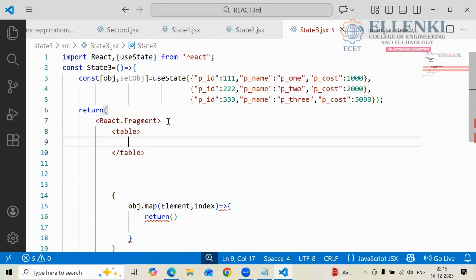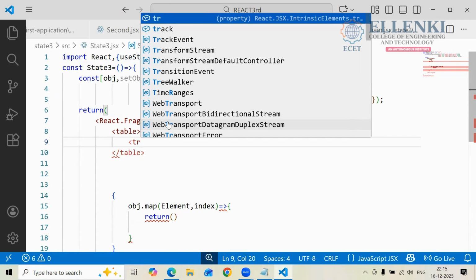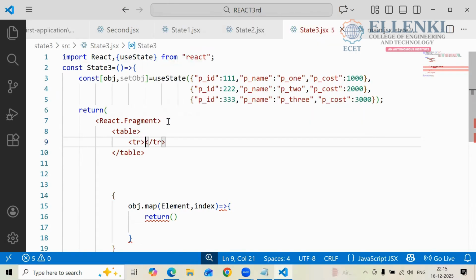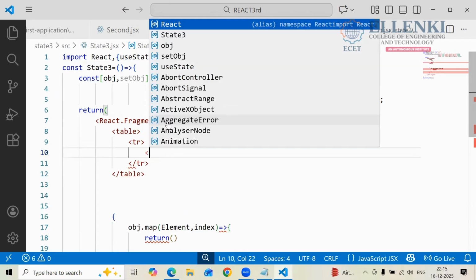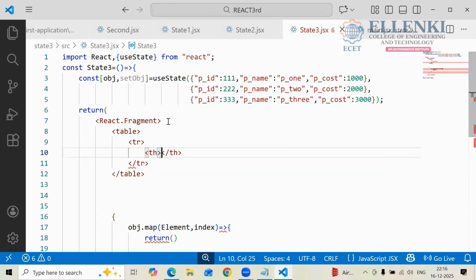Then what do you have to create? You have to create the table row. Yes or no? Table row you have to create, and here you have the TR tag. Now after creating the table row, you have to create the headings for that. So what headings do we have? We have three headings, with the TH tag.